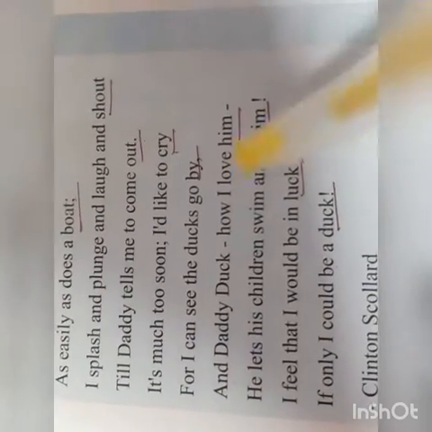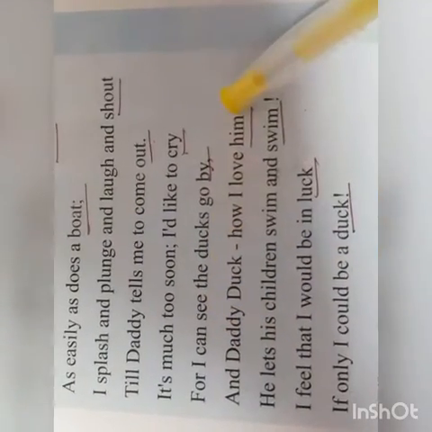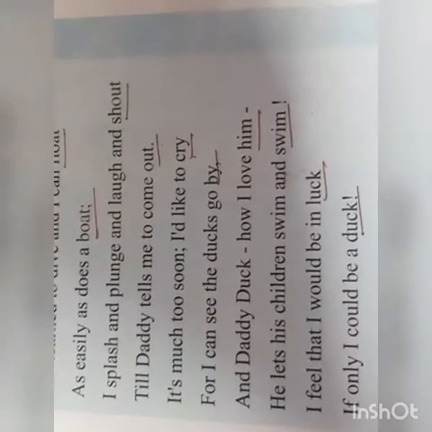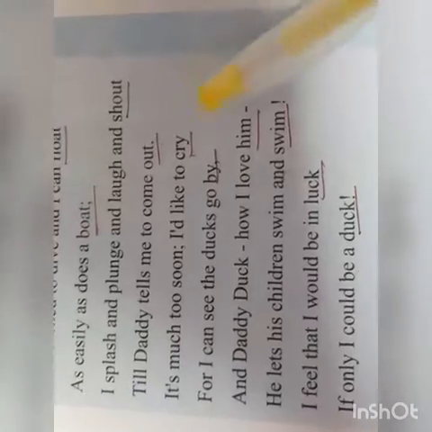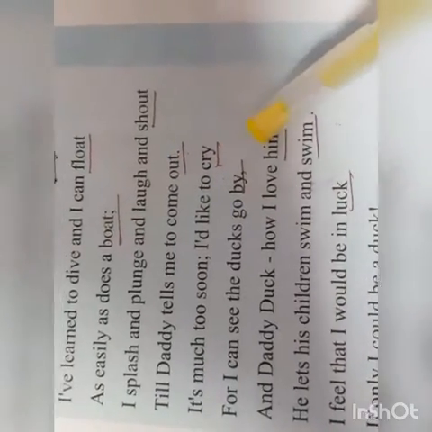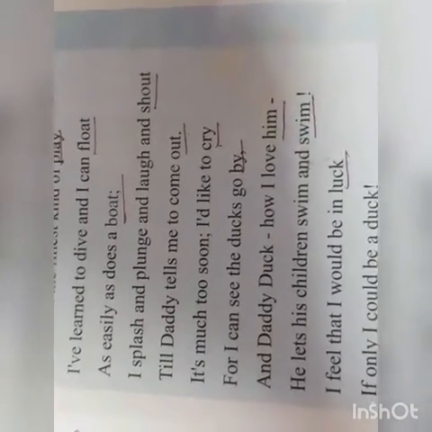So the poet is comparing himself with the duck, because the daddy duck is not telling his younger ducks to come out of the water. He lets them swim as long as they want. So that is what the poet also wants, to stay in the water and swim for a longer time. But his daddy is calling him to come out of the water.